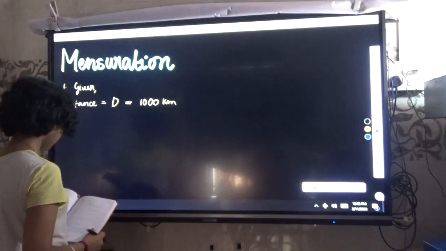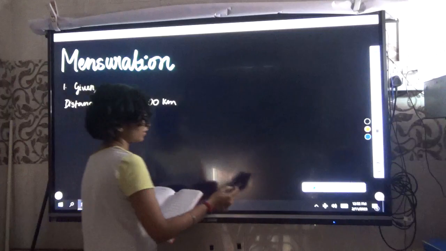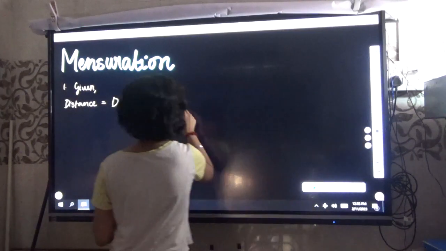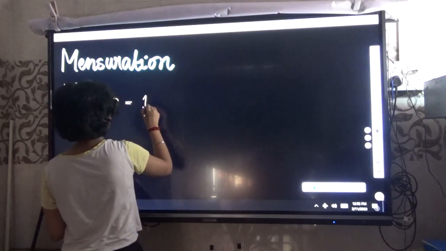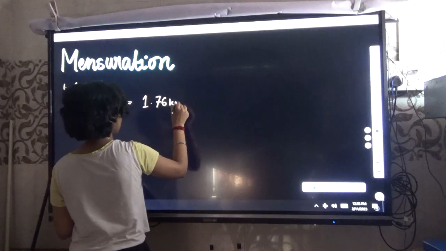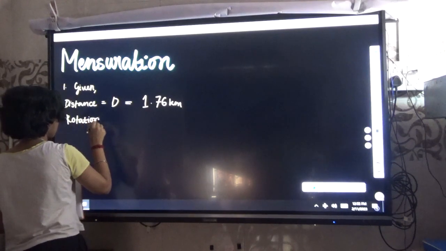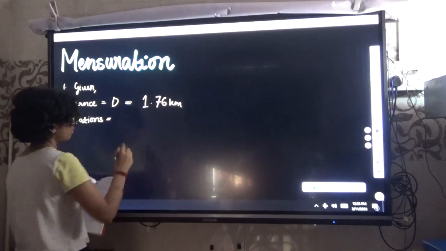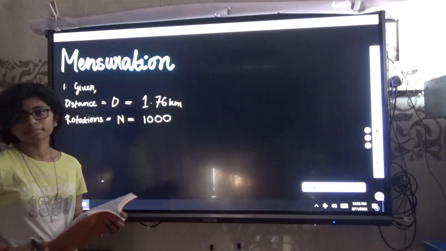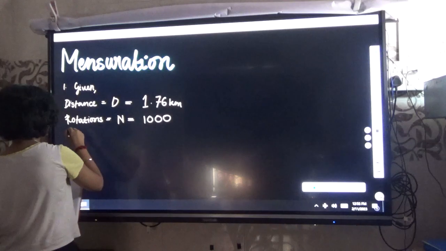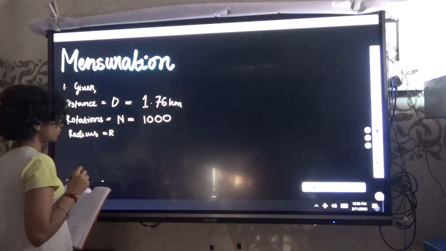It is 1.76 kilometer. And how many rotations has it done? Rotation is equal to n, where n means number of rotations. So 1000 times the wheel rotated, okay? And what you have to find out? Radius, R equal to question mark.